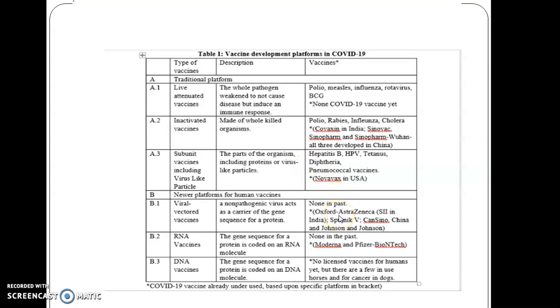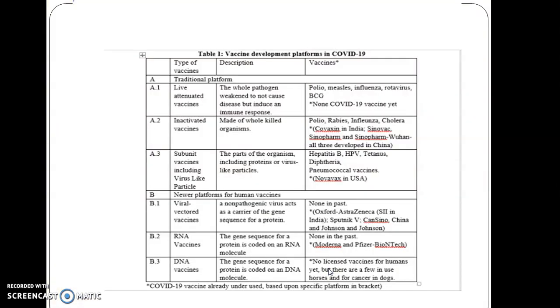The one that we use now, that is Oxford AstraZeneca, is a viral vectored vaccine. Here a non-pathogenic virus acts as a carrier of the gene sequence of the protein. Then Pfizer is an RNA vaccine. These are all examples of the recombinant DNA vaccines. There are no licensed DNA vaccines for humans. Few are used for horses and for cancer in dogs.